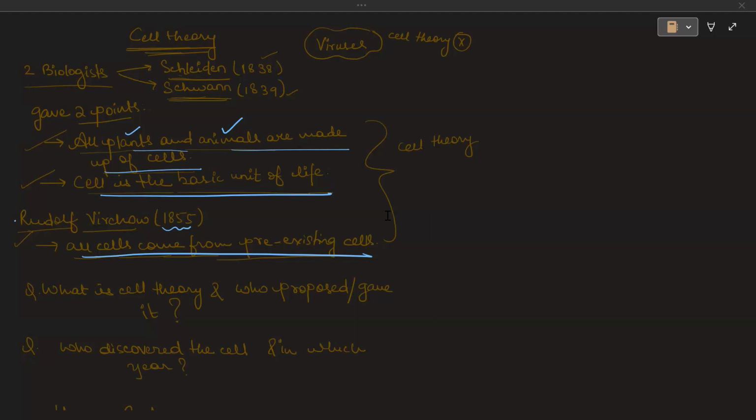Then came another scientist whose name was Rudolf Virchow. He gave another point. He said that all the cells come from pre-existing cells, meaning all the cells that exist today are coming from the pre-existing cells. So these three points are the points of the cell theory. Okay?